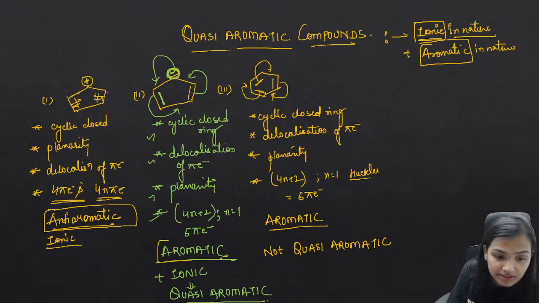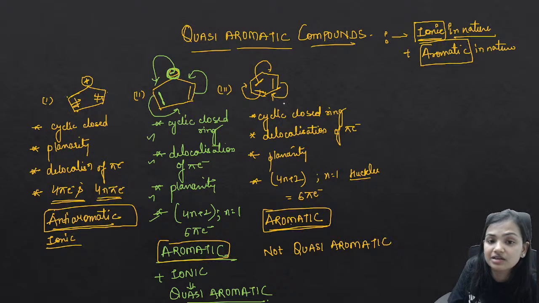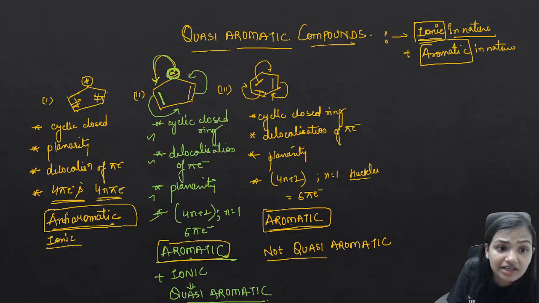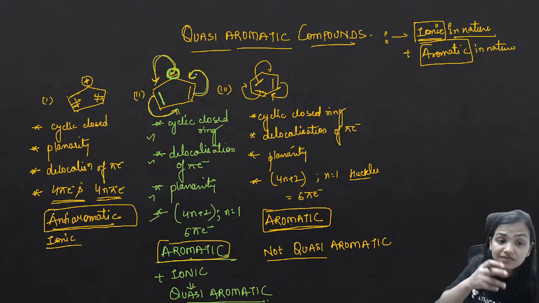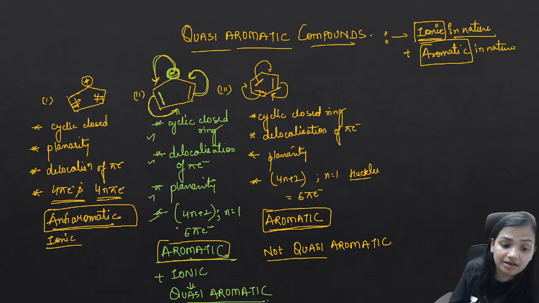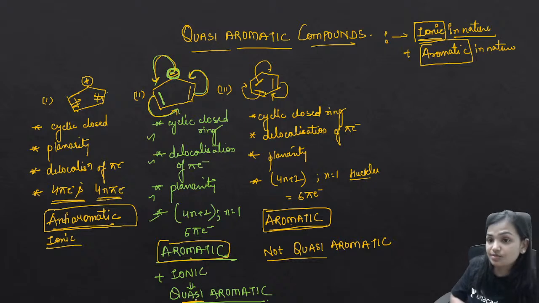This was aromatic, this was aromatic, and this was aromatic. This was aromatic, but here there was no charge, so not quasi. And here it was aromatic plus ionic, and this charge is a part of that delocalization. This charge is a part of that aromaticity, of the delocalization in a closed cyclic ring, and that's why this is said to be quasi aromatic.